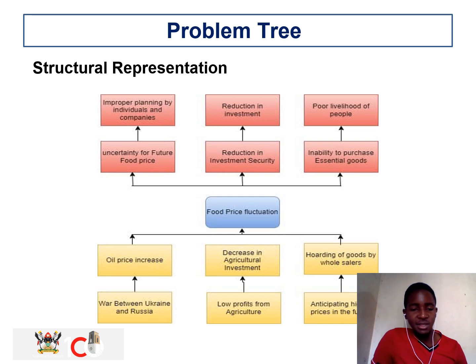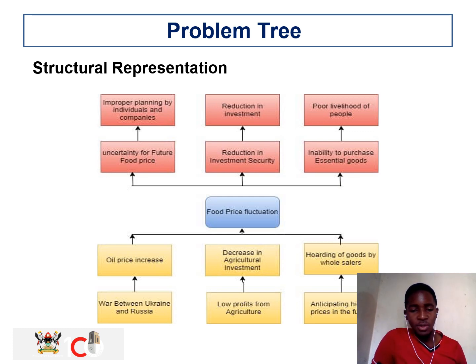But since there is instability in these countries, it leads to an increase in the oil price, since there is a lot of scarcity. That is affecting food prices, making them rise, because the oil has increased its price. So the petrol price will have increased, thus increasing the transport cost.